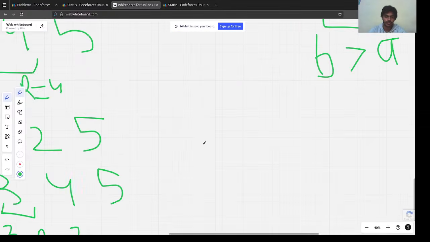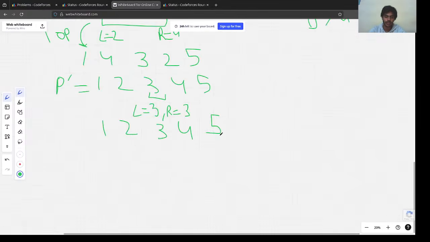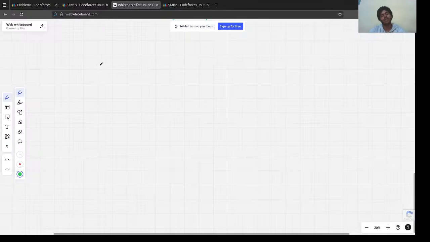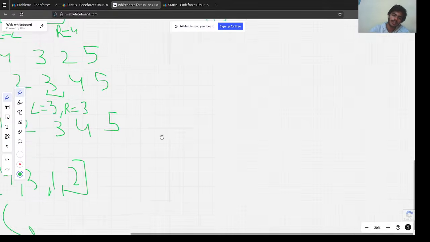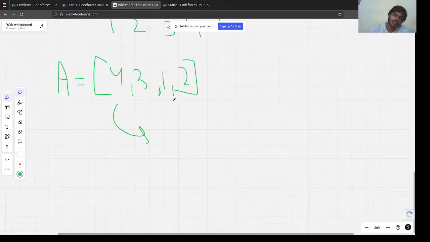So this is our entire question. Now let's move towards the observations. First let's understand the question. How can we make some array maximum? Let's say we have some permutation A, 4 3 1 2. To make this maximum, as we have realized, we start from the left, so we need the largest element from the left.